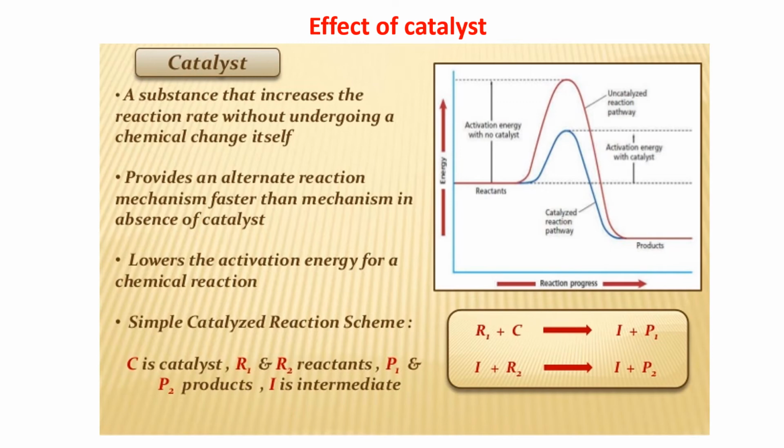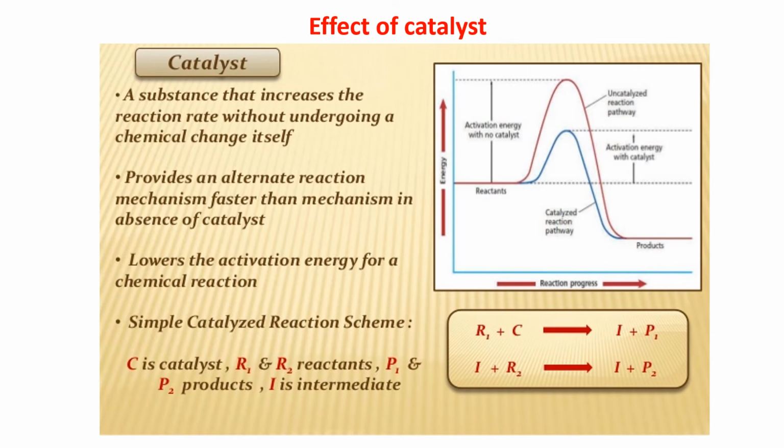And it does not take part in the chemical reaction. Now the catalyst provides an alternative reaction mechanism, which is faster than the mechanism that happens in a reaction when the catalyst is absent.